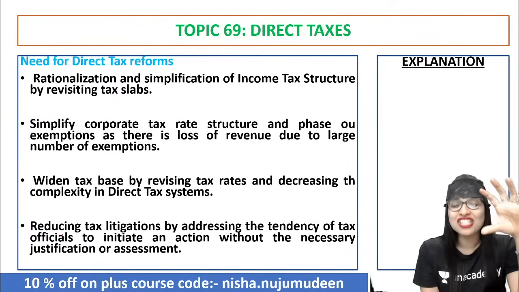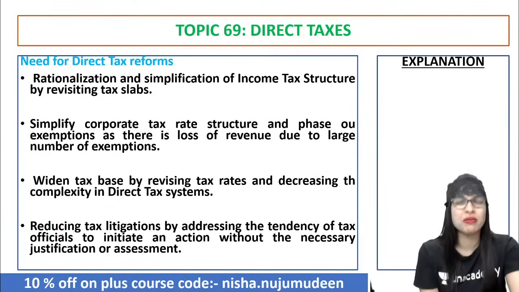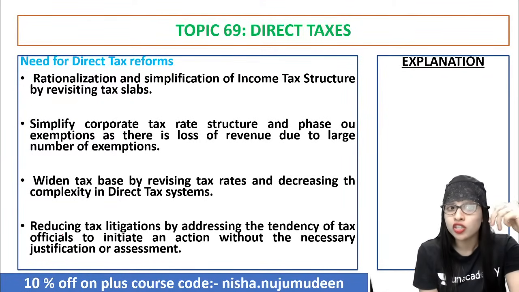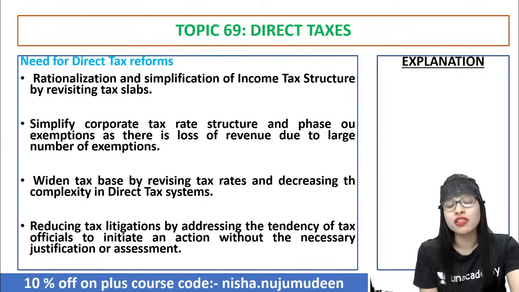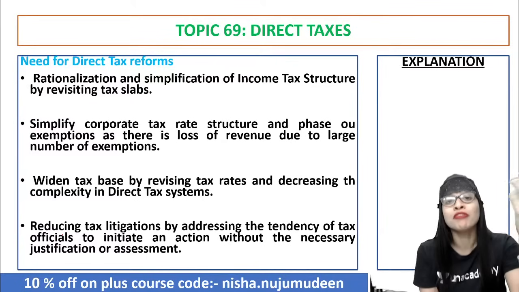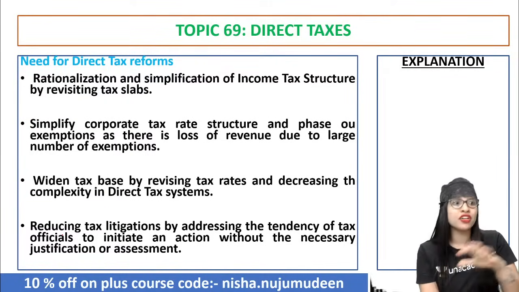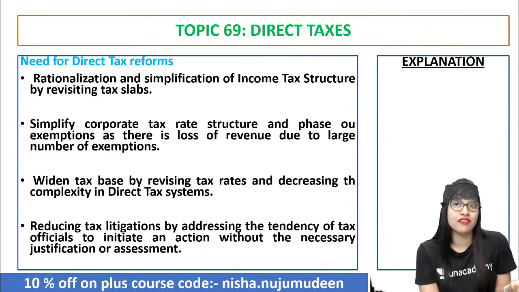So if the taxation rate is too much, people have a tendency, very natural, to escape or evade paying taxes. So now, in order to make the direct tax more simplified and to ensure that there is proper revenue coming for the government through taxation, you have to simplify the income tax structure by reducing the tax slab. So it is affordable to everybody and nobody is feeling that heaviness.